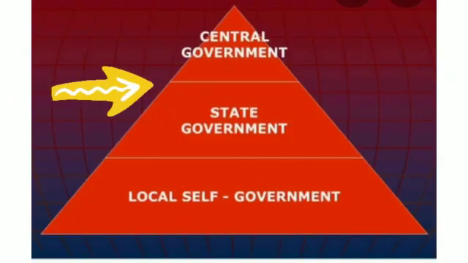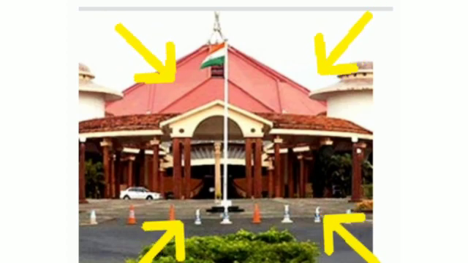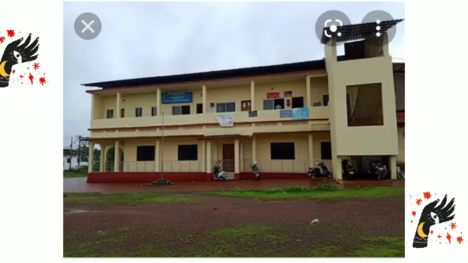We have government at the center, that is also known as the union government. We have government at the state level, like how in Goa we have our own state government. And we also have government at the rural level, that is the panchayats and the municipalities.